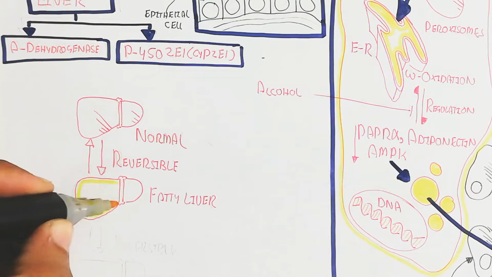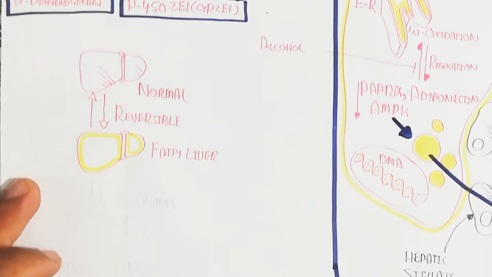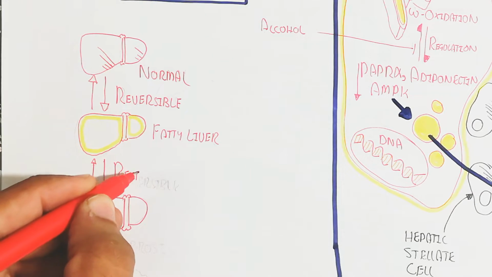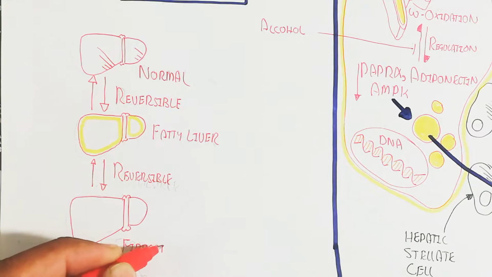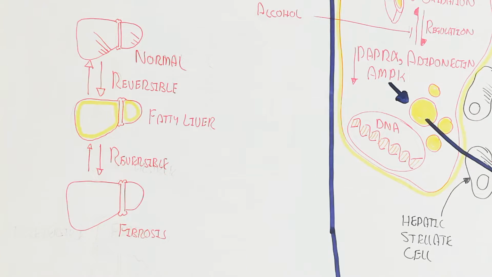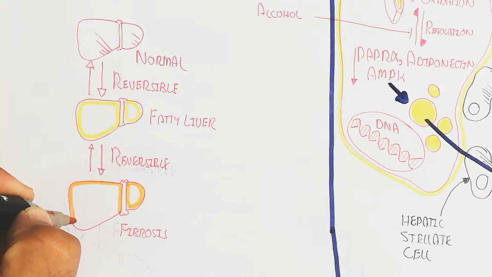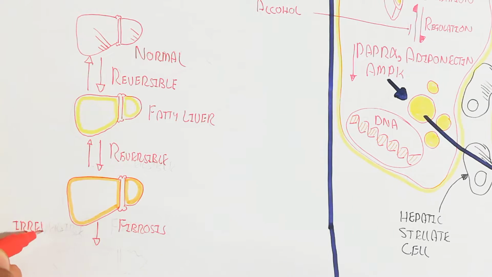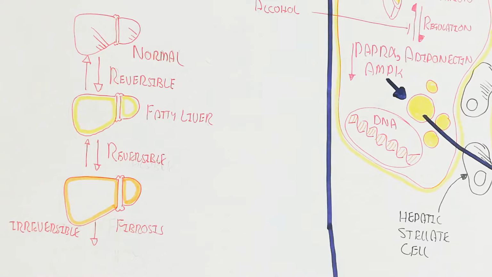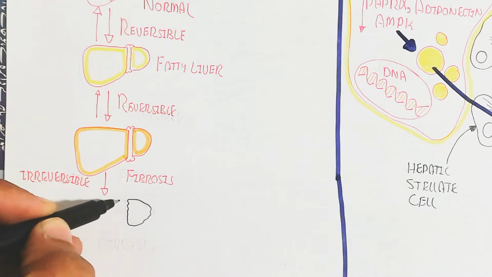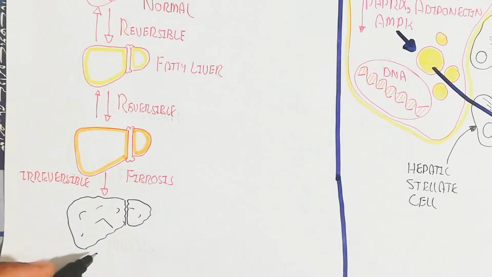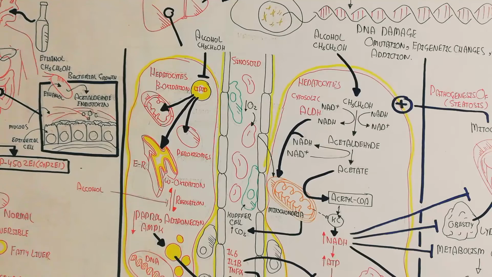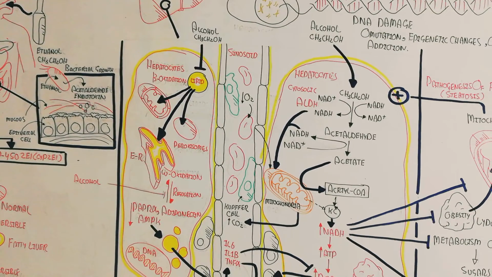But then comes the fibrotic liver, which is also irreversible, and sometimes more severe fibrosis leads to irreversible cirrhosis. This cirrhosis means the collagen deposition and the death of the hepatocyte due to the immune response. And in this, the apoptosis will lead to cirrhosis, and the damaged liver will require transplantation to recover.